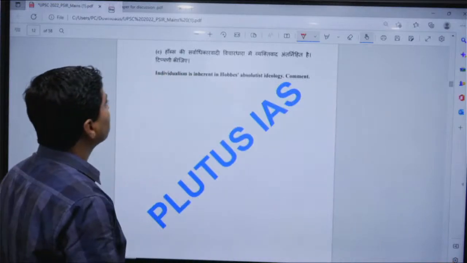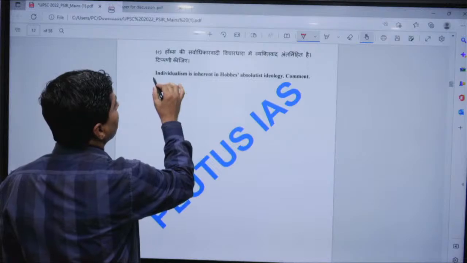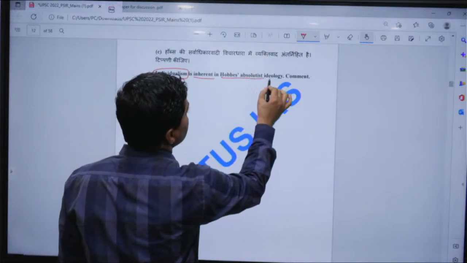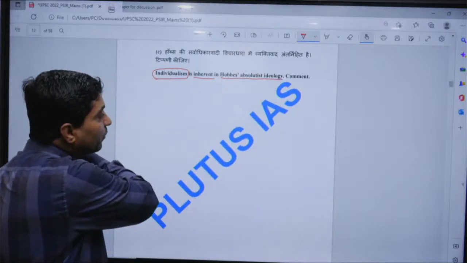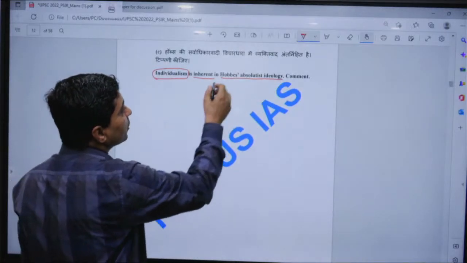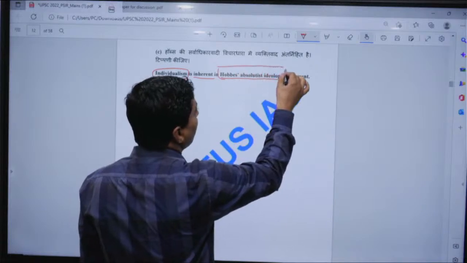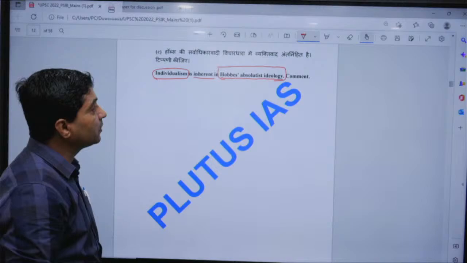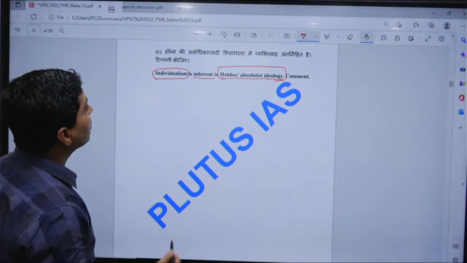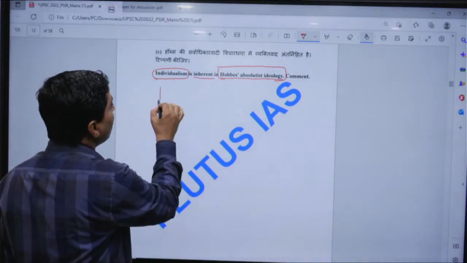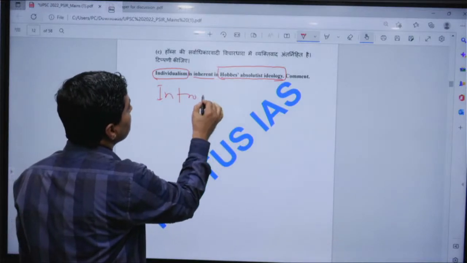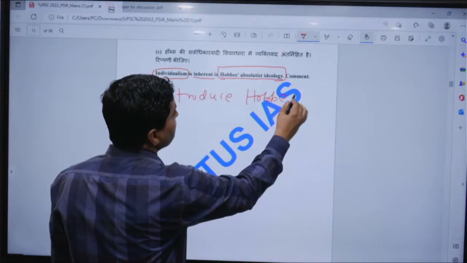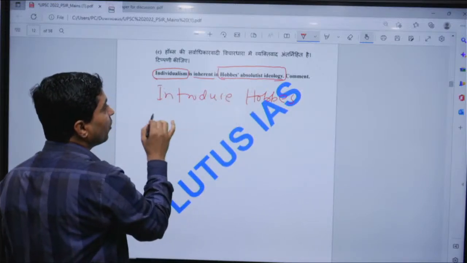Let's see Hobbes. Individualism is inherent in Hobbes' absolutist ideology. Now you have to find where the individualism is in Hobbes' absolutist ideology. You have to start by introducing Hobbes. So introduce Hobbes first, and then define his idea.